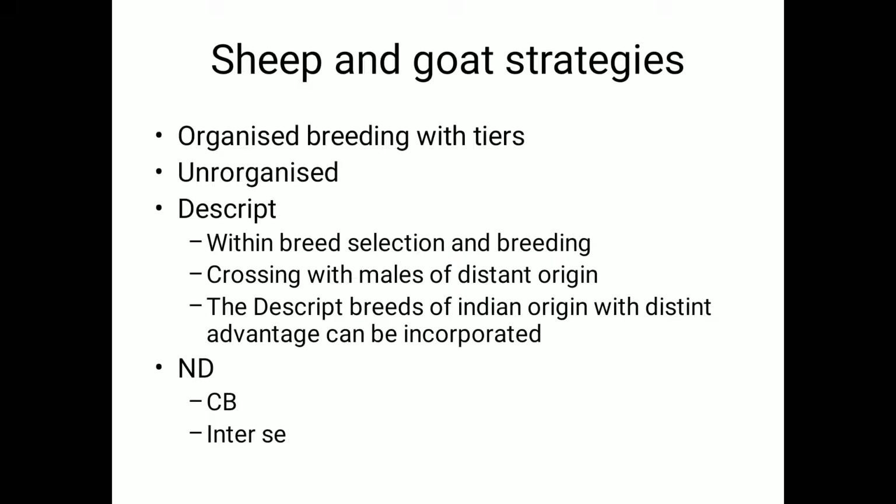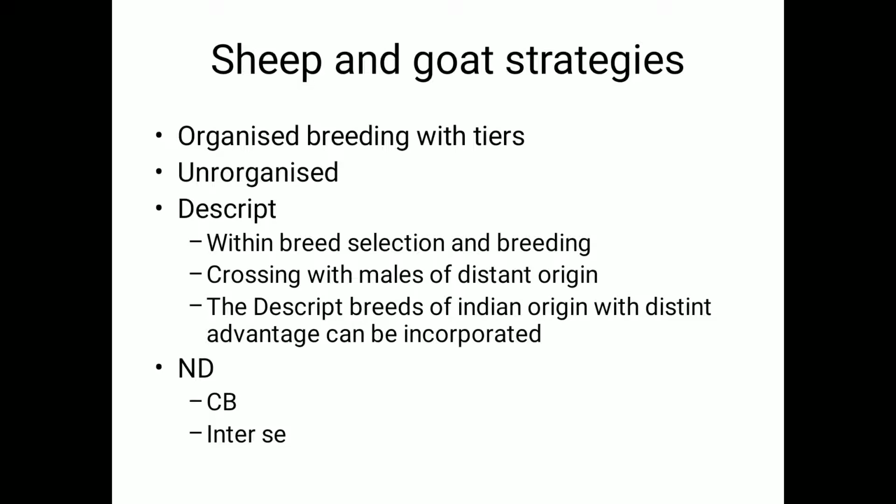Breeding tier is nothing but the structured way of gene or gamete flow, or how the animals are utilized. Most of the times when we say tiers, it will have three components. One is the nucleus farms, where selection and breeding activity goes on, at the top level. Their number is very less, that is, nucleus farms are less in number, and their population size is also less compared to the other populations.